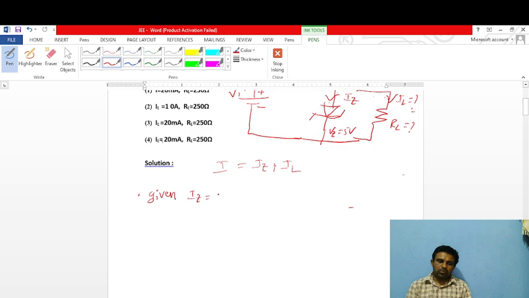The given condition is IZ is equal to 4 times IL. So I is equal to, substituting 4 IL in place of IZ, 4 IL plus IL, total 5 IL. So IL is equal to I by 5. Here the IL value we don't know, and the I value we also don't know. Both are unknown values.